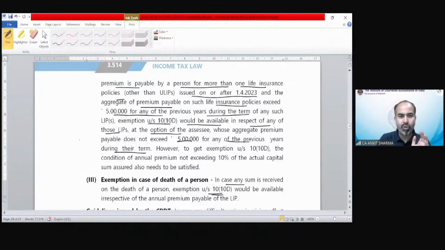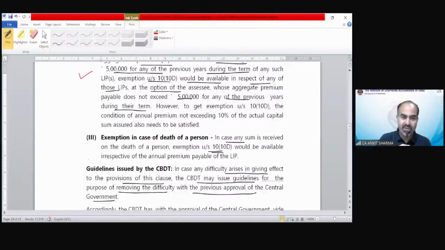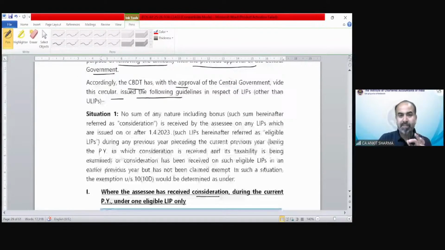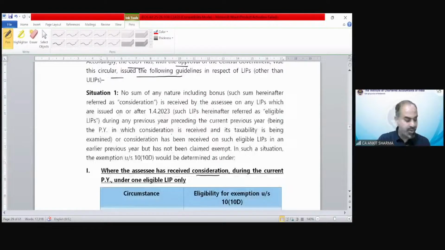We have already gone through this concept. Exemption in case of death of a person, we have also gone through this concept. Now the guidelines with examples and with solutions also. In case any difficulty arises, CBDT has made prescribed examples to make you understand how to solve this question. And now, one by one, we are going to understand the concept with examples.